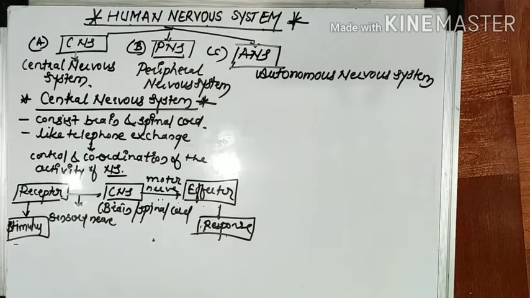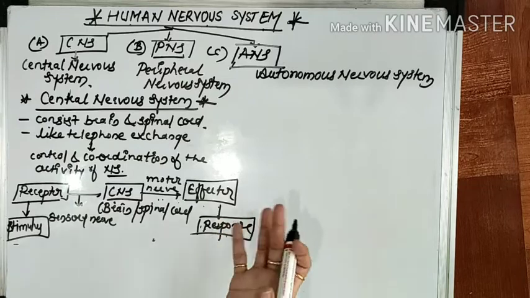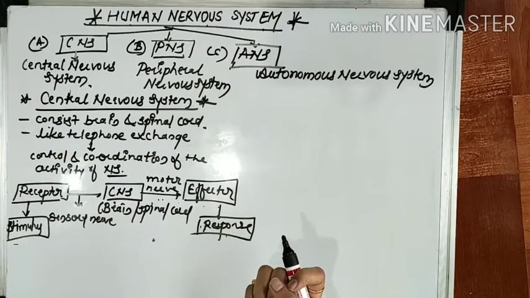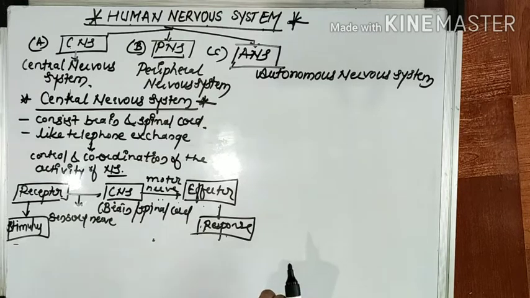So I can say that by using the central nervous system, a person can vary his behavior according to the changing situation. For example, if we pick up a very hot plate without knowing that it is very hot, then what will happen?